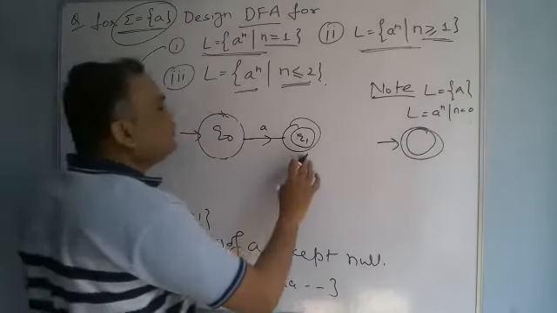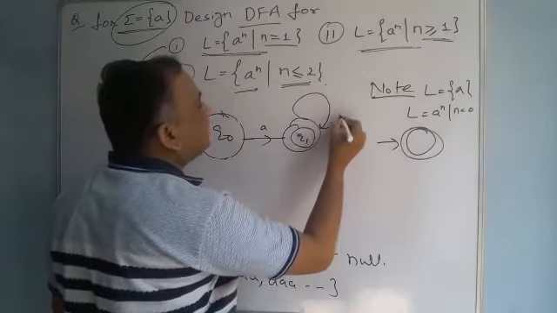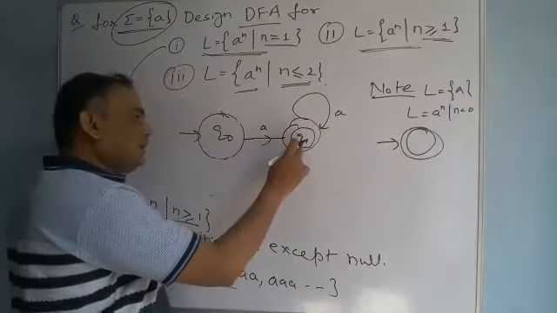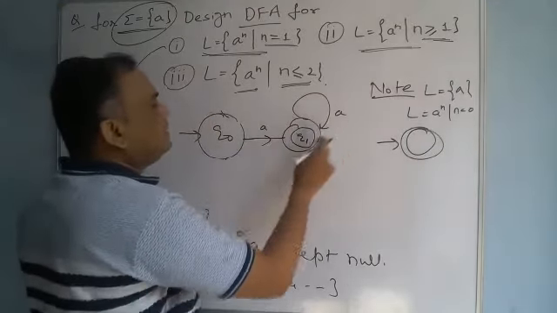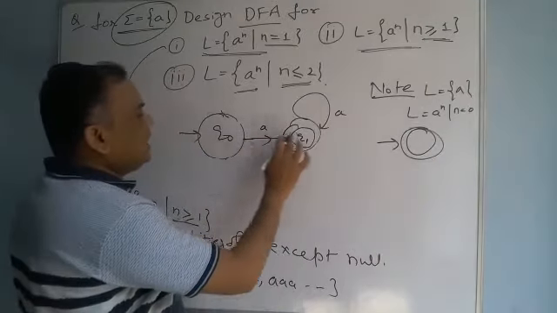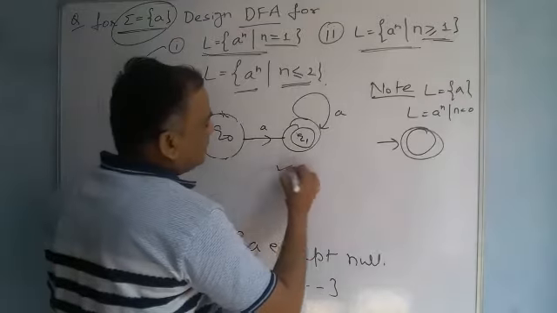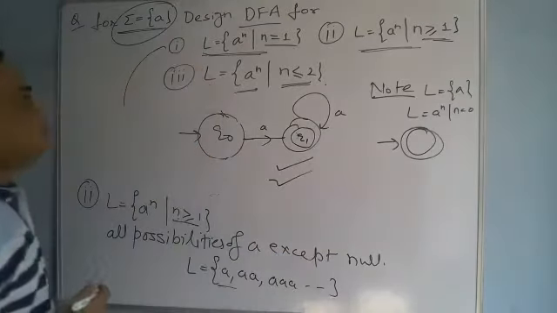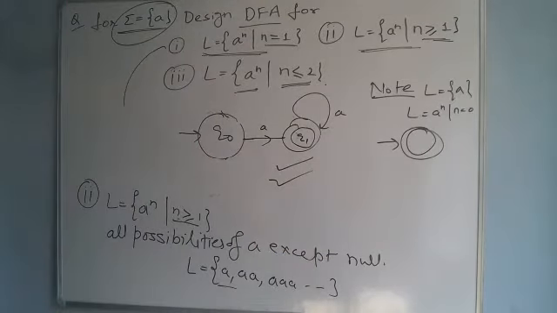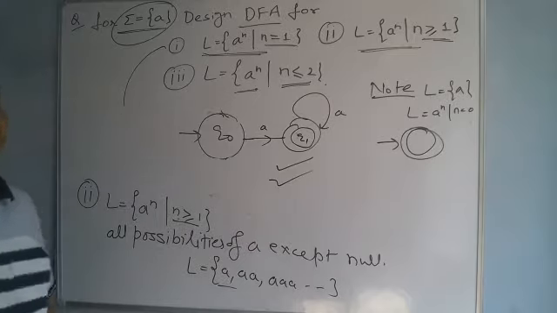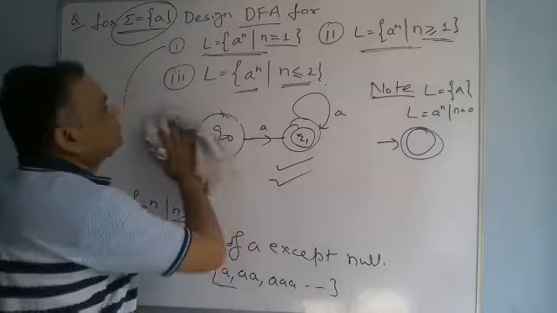So for this Q1 state, we complete it by a. Now a is accepted, and with this a, double a is accepted. One time a, second time a, triple a accepted. So all numbers of a are accepted by this DFA machine. There are two states: one is Q naught, the initial state, and Q1 is the final state.